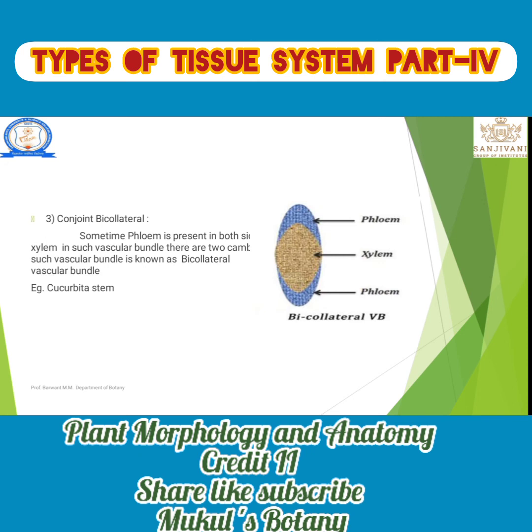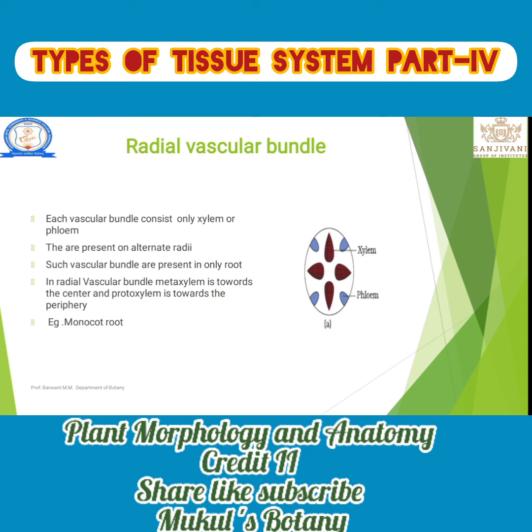Then comes conjoint bicollateral. In conjoint bicollateral, the xylem is present in the center, with phloem around it on two sides: upper side phloem is present, and lower side phloem is present. That is known as conjoint bicollateral. Conjoint means the xylem and phloem are present joined to each other. And bicollateral means that around the one vascular tissue there are tissues present on two sides. That is known as bicollateral.